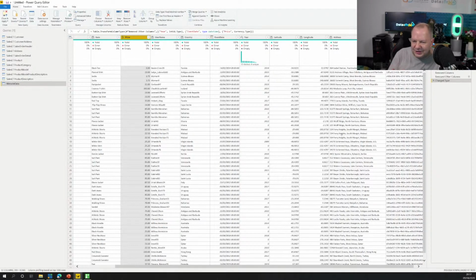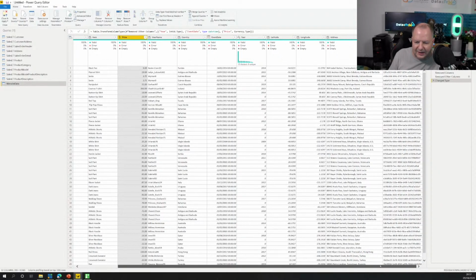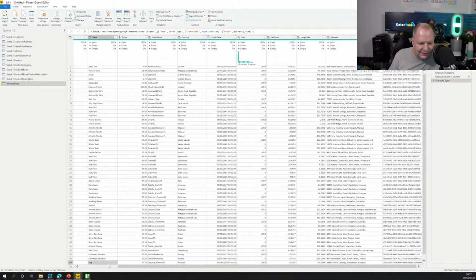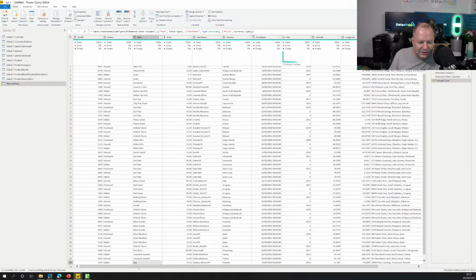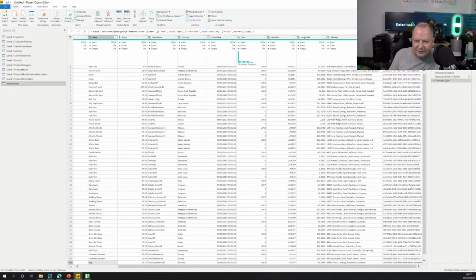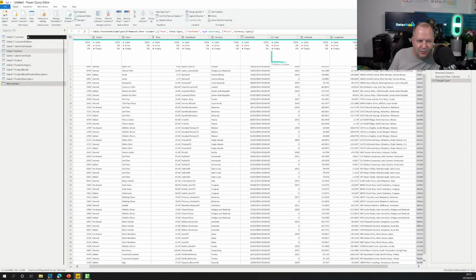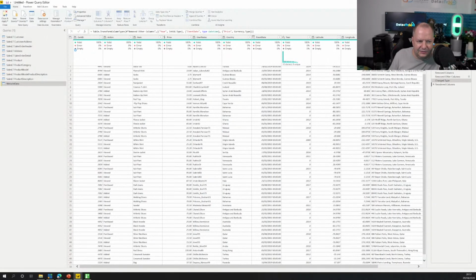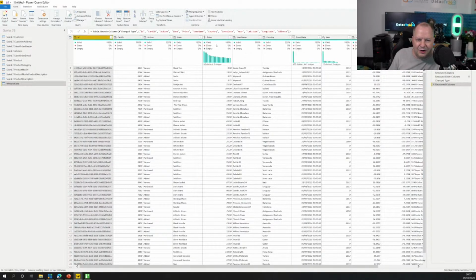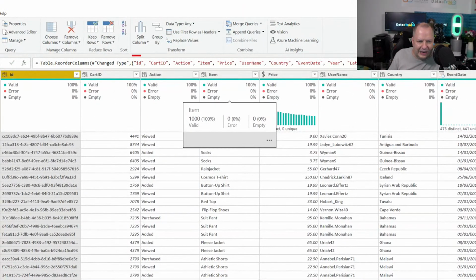Okay, so I just made a few changes. I'm not going to go through all of them, but that's the kind of thing I would want to do. Sometimes I'm going to want something like the ID over on the other side. So I can grab that, drag it all the way over and drop it where I need it. Now I've got it reordered. You can see we've got the reorder steps, so we've now got the order of the columns that I want.